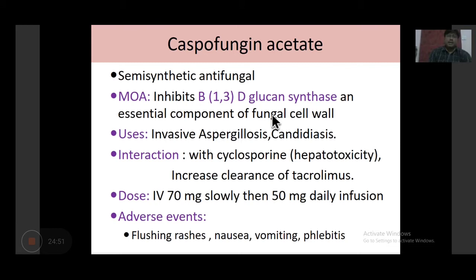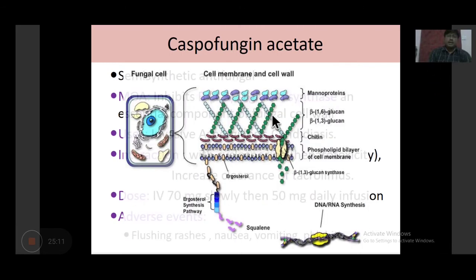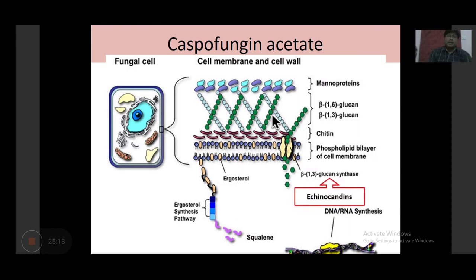It interacts with cyclosporin, causes hepatotoxicity, and it increases the clearance of tacrolimus. So these are two interactions seen with caspofungin. It is given by parenteral route only and not very commonly used. Adverse events with caspofungin are flushing, rashes, nausea, vomiting, phlebitis. This is the reason where echinocandins are useful. I told you the site of action is this beta-1,3-D-glucan synthase enzyme, which is ultimately responsible for synthesis of beta-1,3-glucan and 1,6-glucan, which provides support to the cell wall.